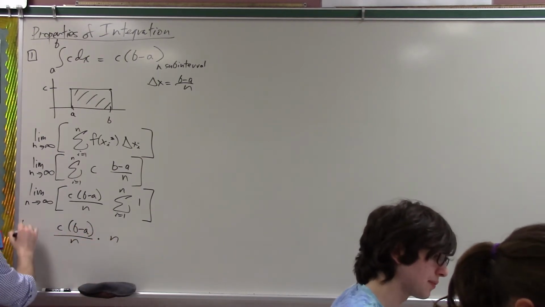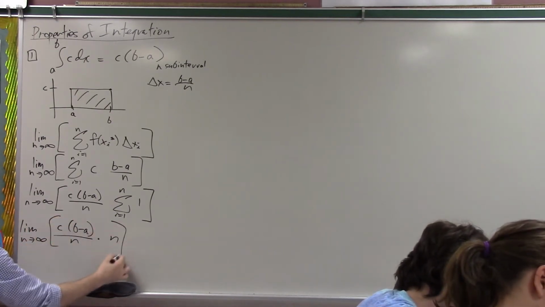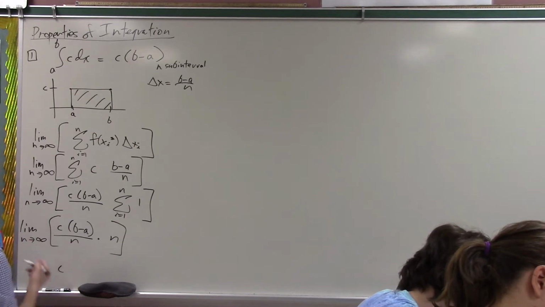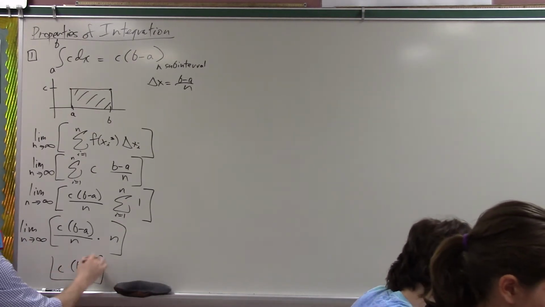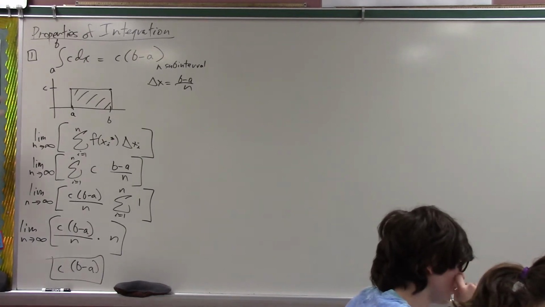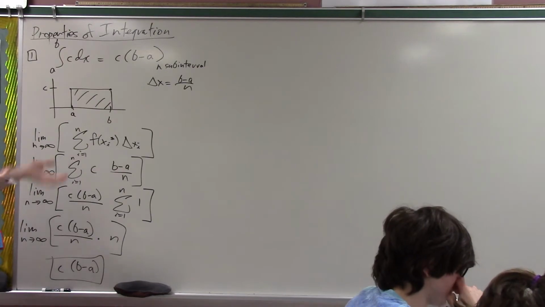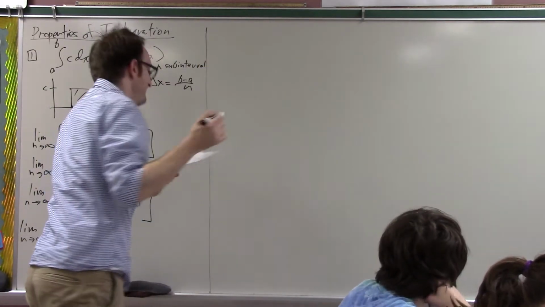The n's cancel. Is everyone cool? Say yes. The n's cancel, and the limit as n goes to infinity of just a constant is just c times b minus a. So that is a rigorous proof of the fact that this is true regardless of whether c is positive or negative, and maybe that sheds some light on that. Okay, that is one sort of obvious property of integration.